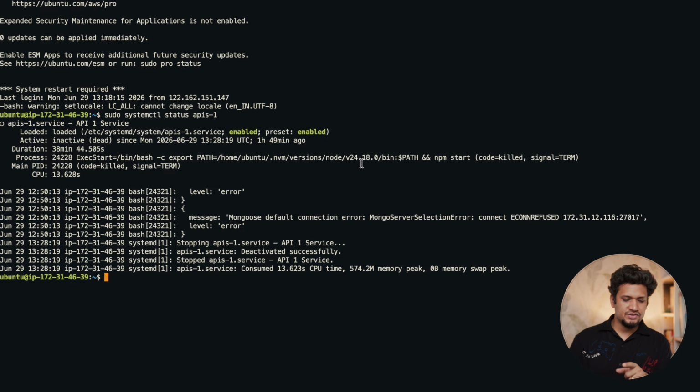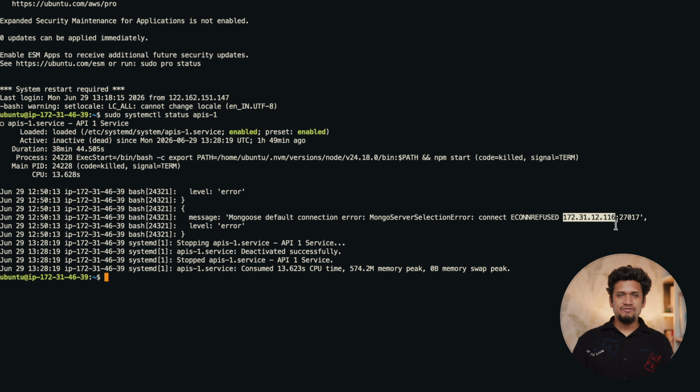Now if you see the status of the application, it says that it is not able to connect to the IP address of the MongoDB. We have just put the MongoDB local IP address, and we have provided the security group access to the MongoDB into the security group of the application server.